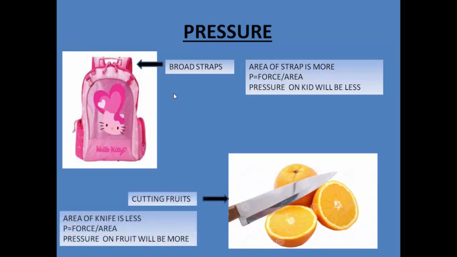One more example is when we cut fruits, any fruit. We use a very sharp knife. How is it that we are able to cut these fruits very easily? That is because the area of the knife in contact with the fruit is very, very less. So force divided by less area, the pressure will automatically be more, and that is why we are able to cut fruits very easily with a very sharp knife. Whereas if we use a very broad knife, relatively the area of that knife will be more, and that's why the pressure will be less.